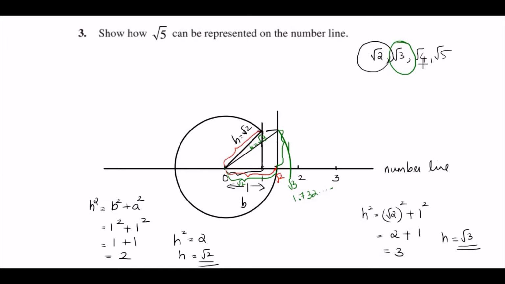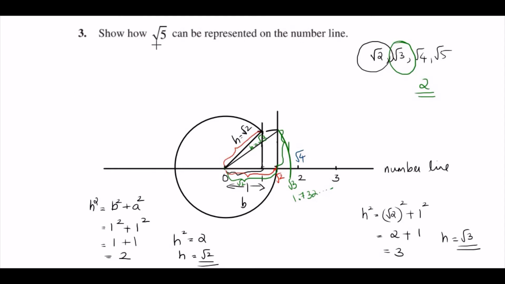Next is square root of 4. So square root of 4 is 2. So you can directly write, this same point is used to mark root 4. That is, 2 and root 4 lie on the same point in the number line. So next is our question, that is, show how root 5 can be represented on the number line.